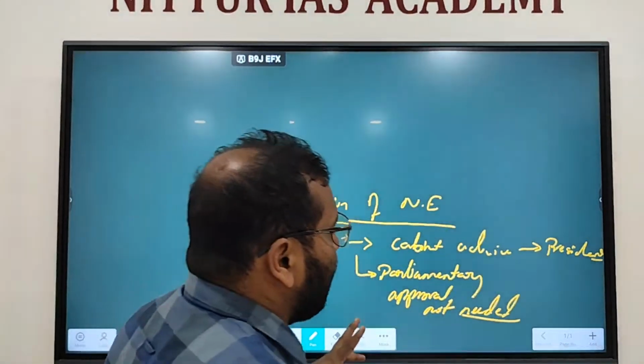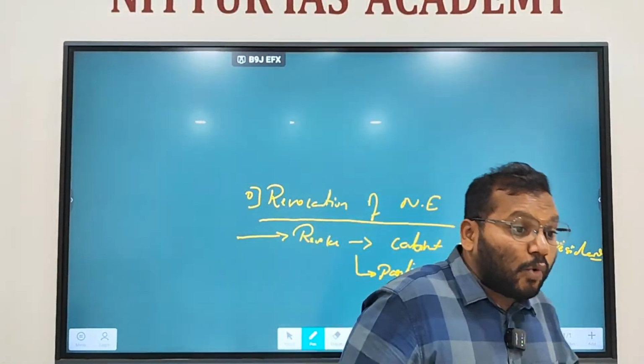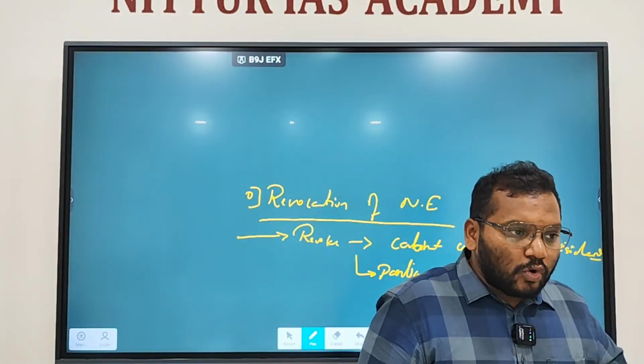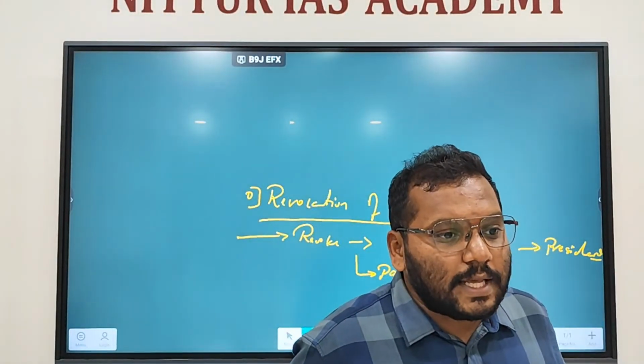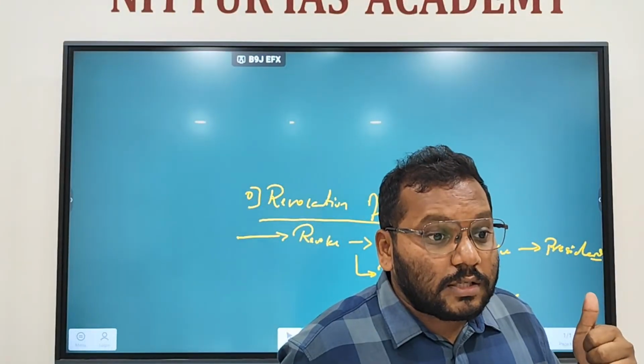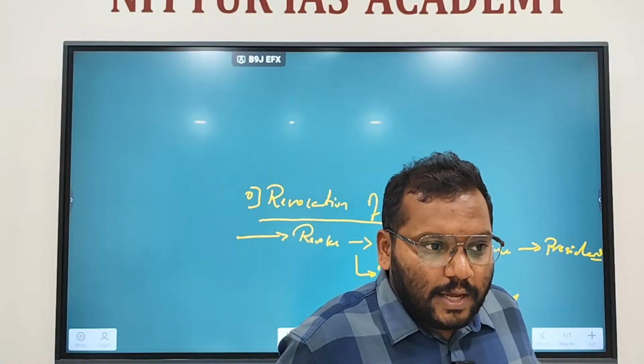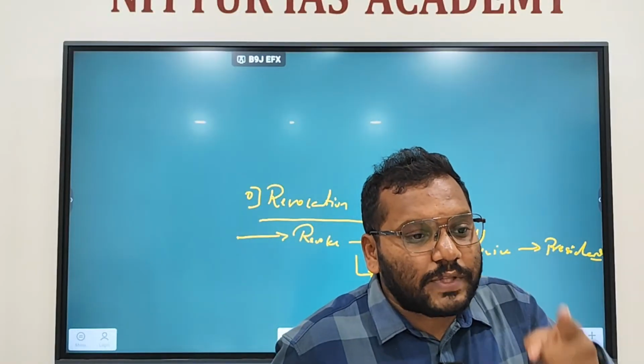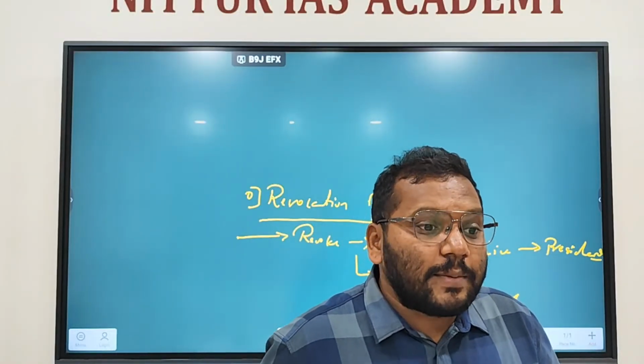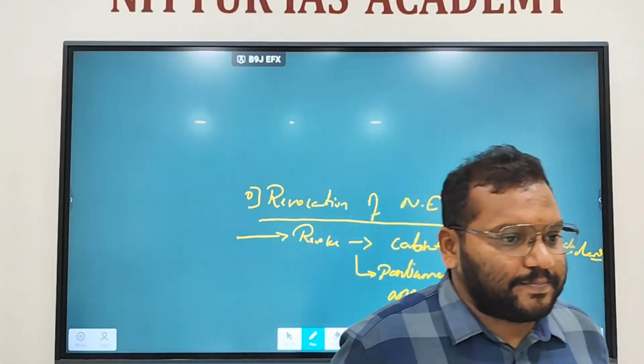You got the difference, right? While imposition, both the houses will come into picture. Both Lok Sabha and Rajya Sabha must pass the resolution with special majority. While revoking, parliamentary approval is not needed. But if Lok Sabha passes a resolution with simple majority, then the president must revoke the national emergency.